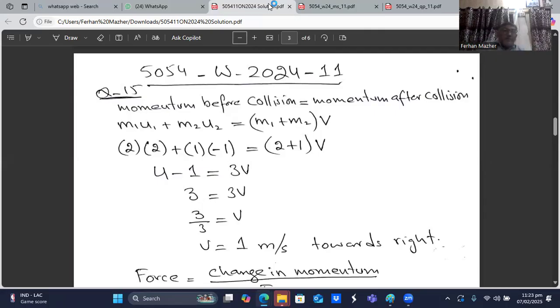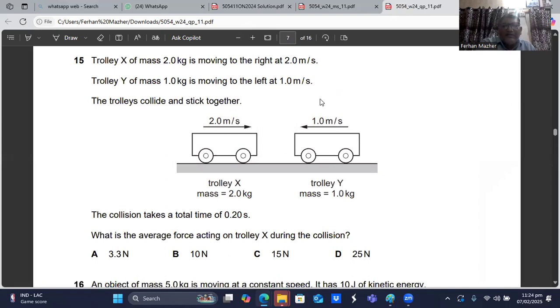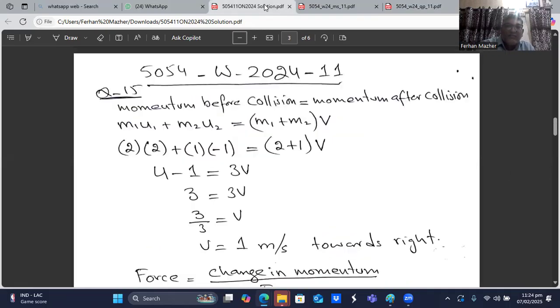So 2 multiply 2 plus 1 multiply minus 1. Why am I taking minus 1? I am taking this velocity as negative because if I take the velocity going to the right as positive, then going to the left I will take negative. It's up to me. So I have taken going to the right as positive, so this velocity is positive, but going to the left, I have taken as negative. So you will have 4 minus 1 equals 3v.